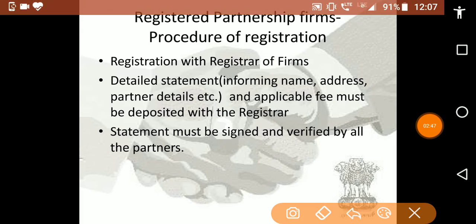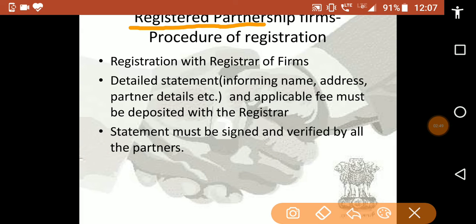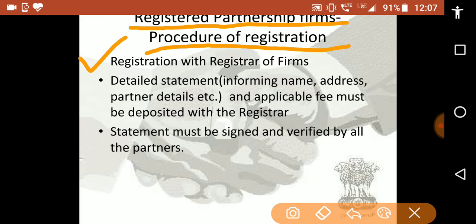Now let us see the registered partnership firms and the procedure of registration. So, registration with the registrar of firms: a detailed statement informing name, address, partners' details, etc. is applicable. Fee must be deposited with the registrar. Now the statement must be signed and verified by all the partners.